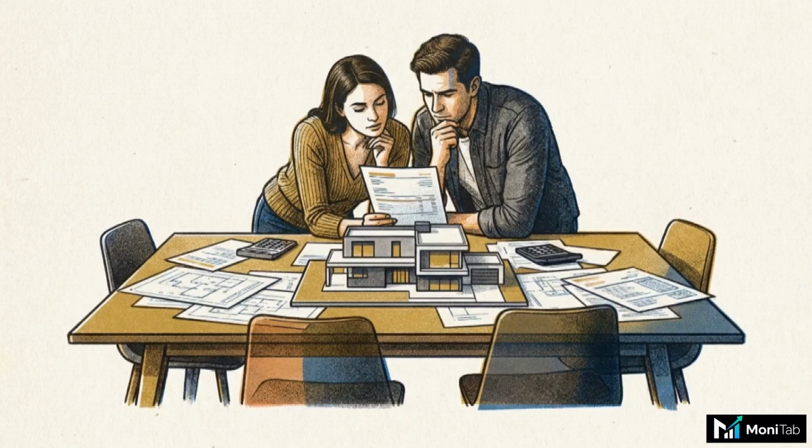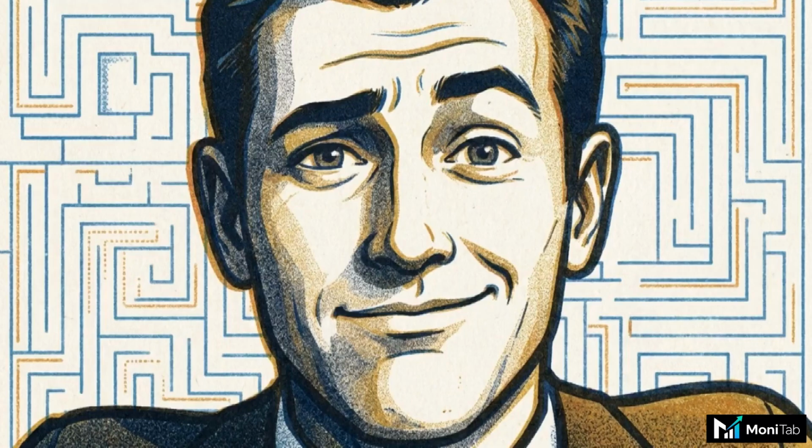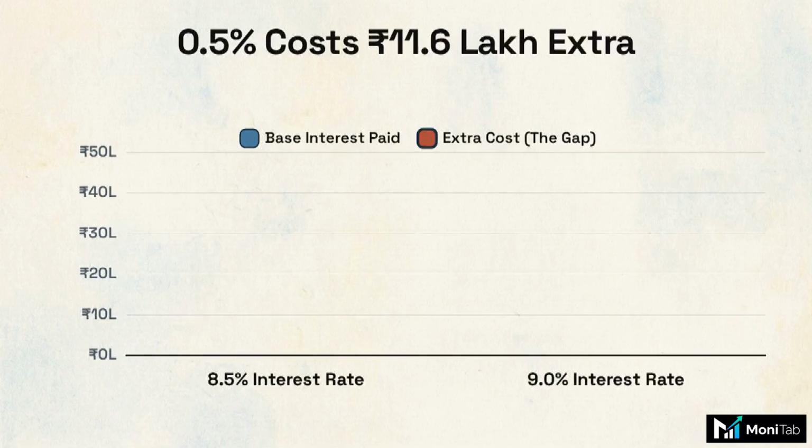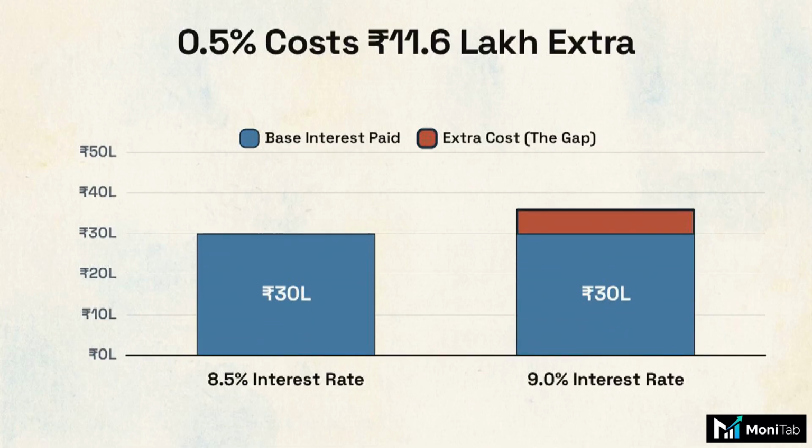Imagine you are taking out a 20-year loan for 30 lakh rupees. The bank offers you a 9% interest rate, but you manage to negotiate it down to 8.5. To a human brain, a 0.5% difference feels like a rounding error. This bar chart contrasts those two scenarios. Over 20 years, that 0.5% yields an extra 11.6 lakh rupees in total interest. That is nearly 40% of the original loan amount, paid purely for the cost of borrowing.